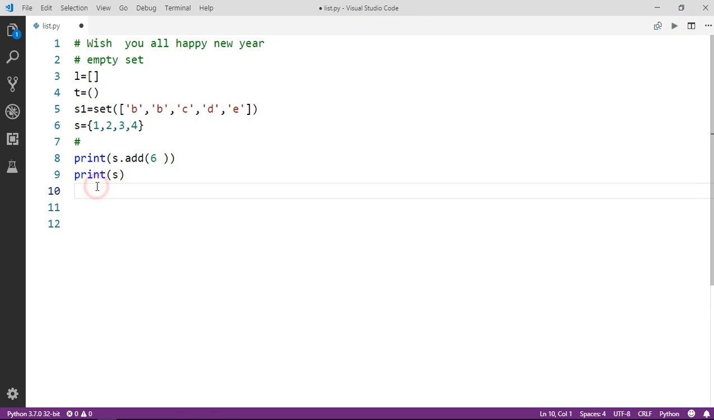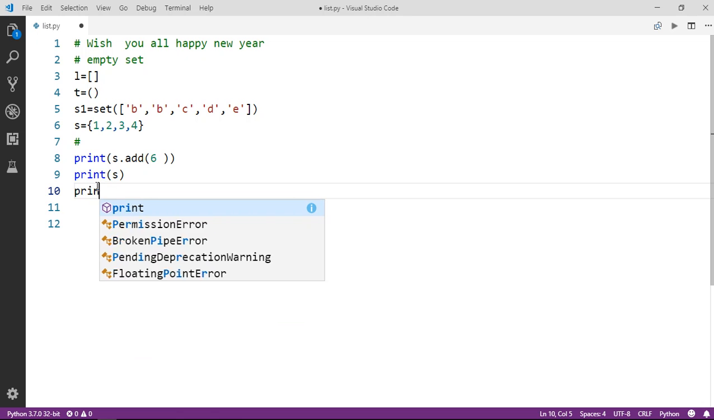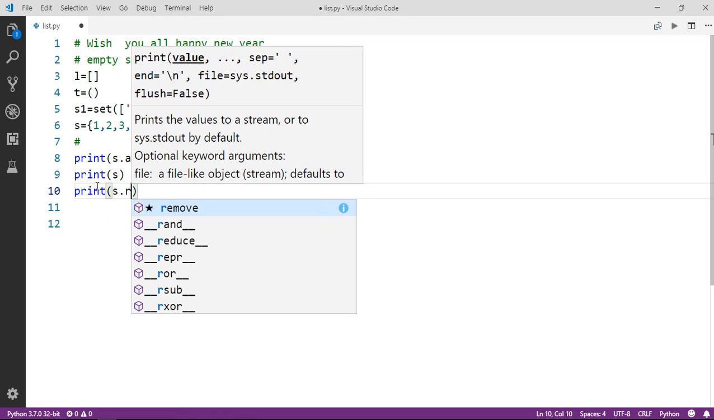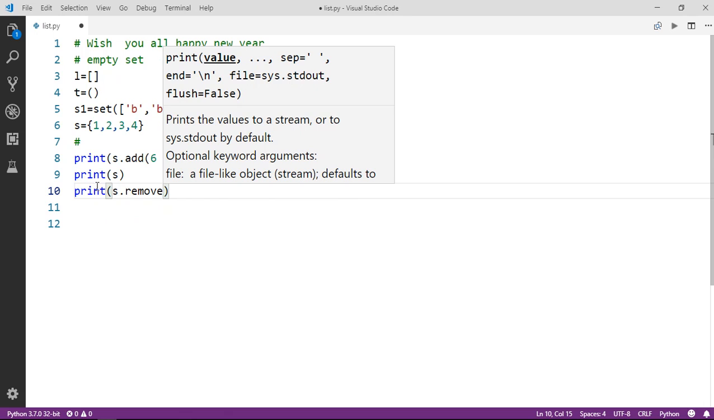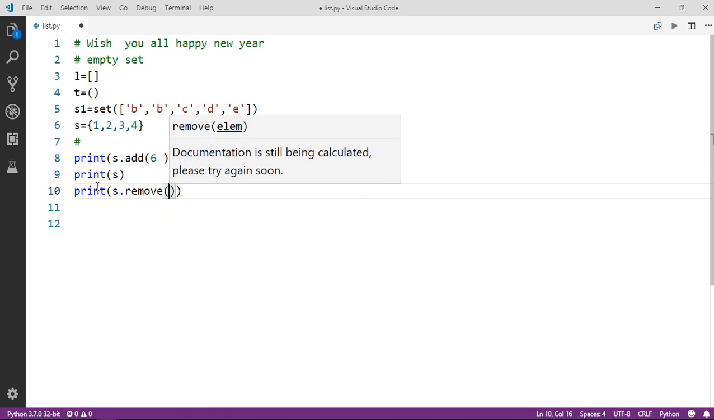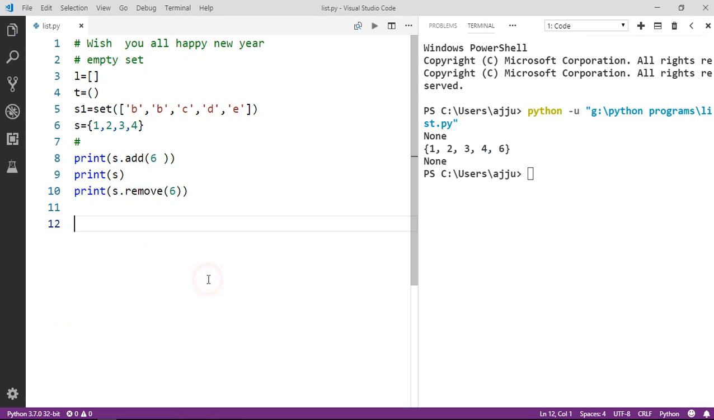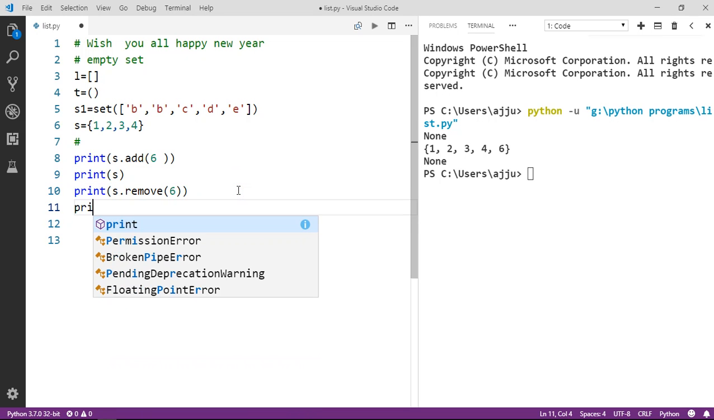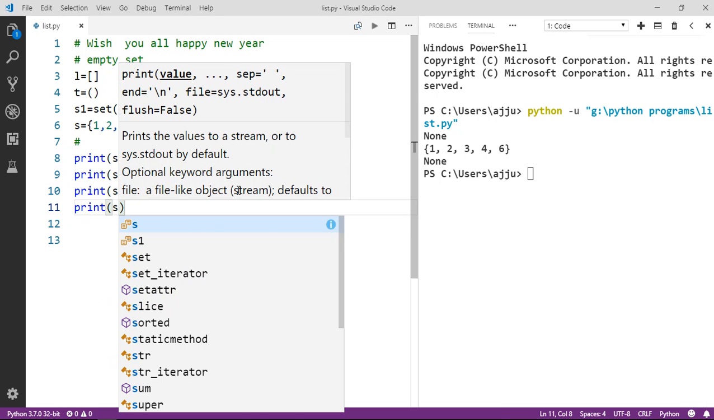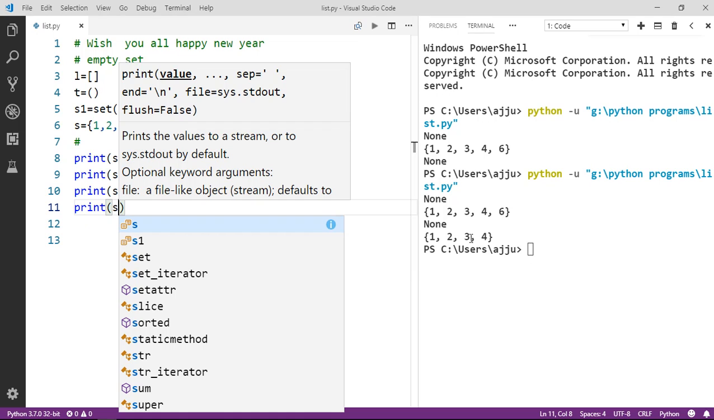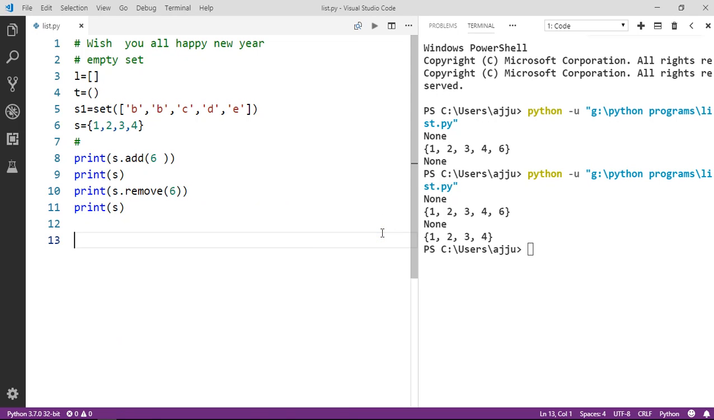We have another function, that is remove. Let me show you. Remove is used to remove a particular value. So if I want to remove 6, we can do it with the help of remove. Now if I print my set, you can see we don't have 6 as a part of the set. So guys, remove is better than pop.